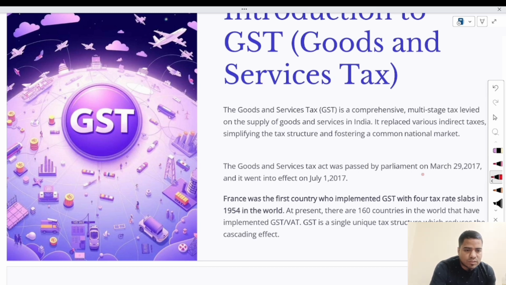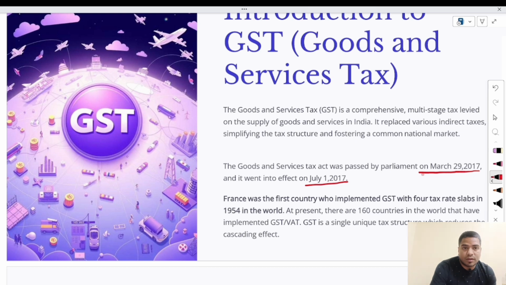The Goods and Services Tax was passed by Parliament on 29 March 2017 and it went into effect on 1st July 2017. So this may be an objective question in your examination, that when GST was implemented by the government: 1st July 2017.